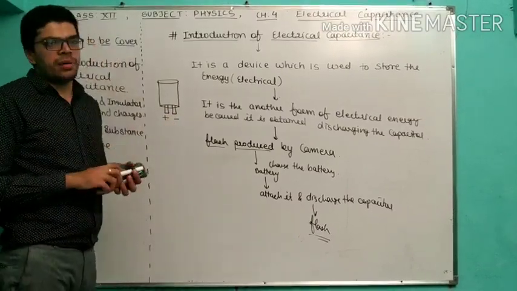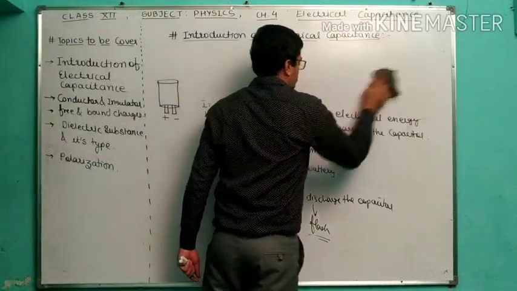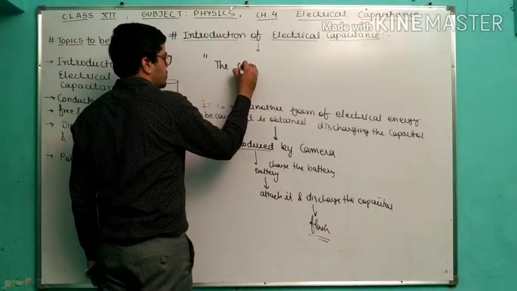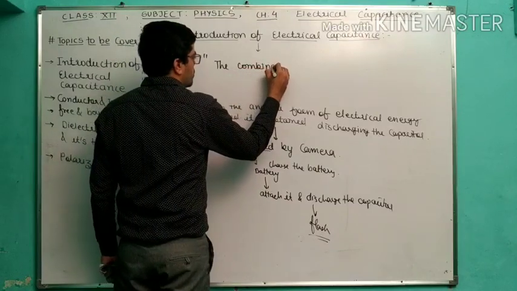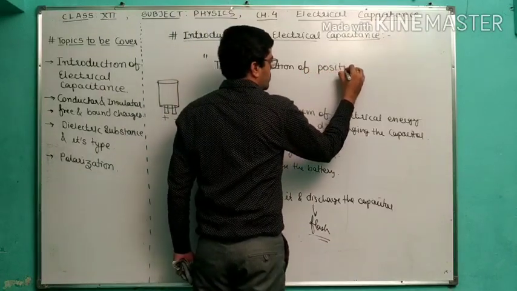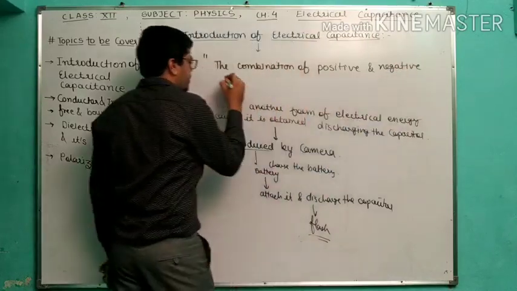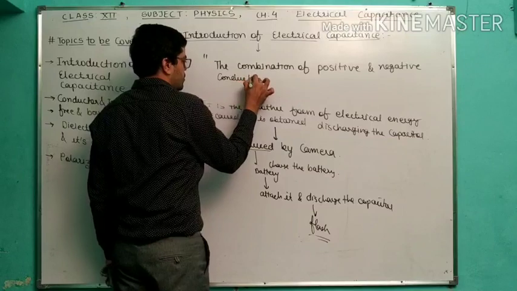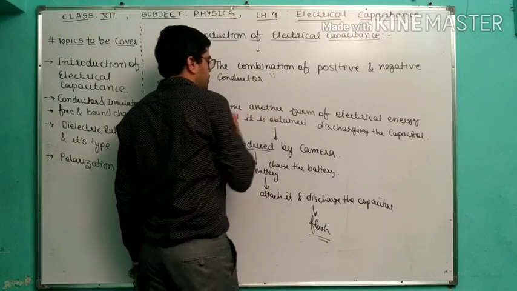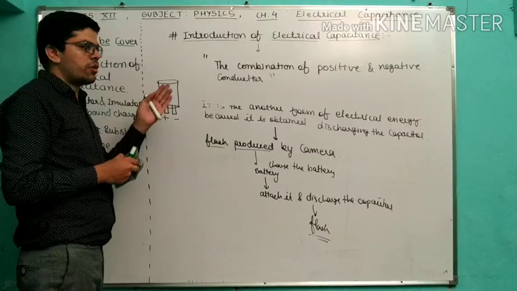And according to H.C. Verma, the most famous textbook, the standard definition is: the combination of positive and negative conductor is called capacitor or electrical capacitance.